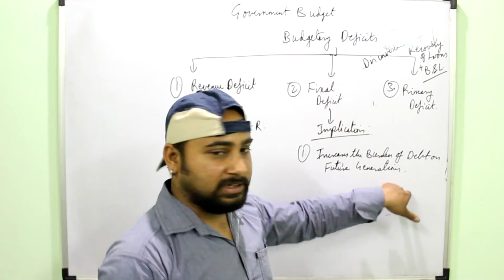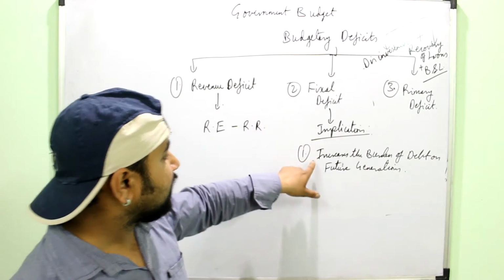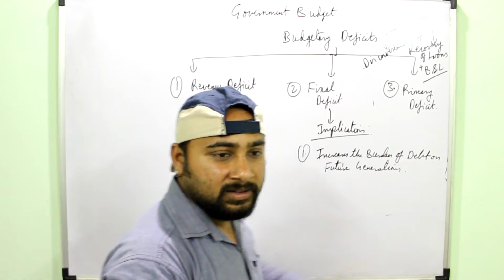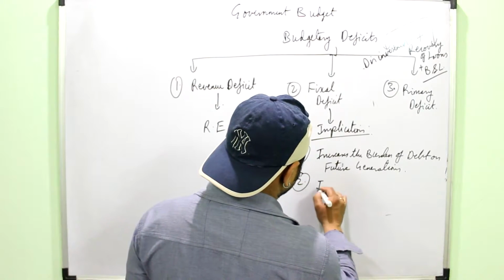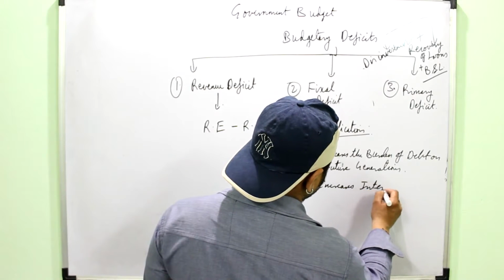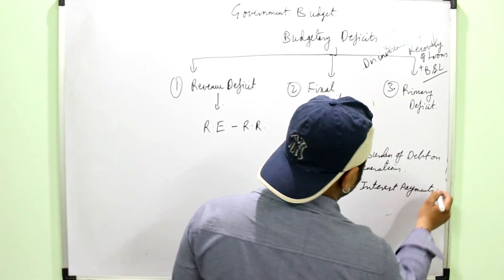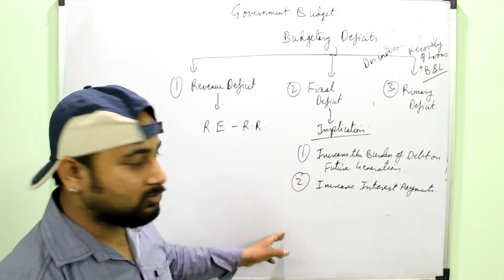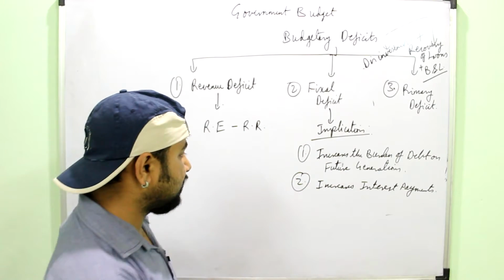Suppose the government continuously borrows from international organizations to meet its fiscal deficit, then it would lead to more burden on the future generation. Second, it increases the burden of interest payments on the economy. The government has to pay interest on those huge borrowings from foreign agencies.